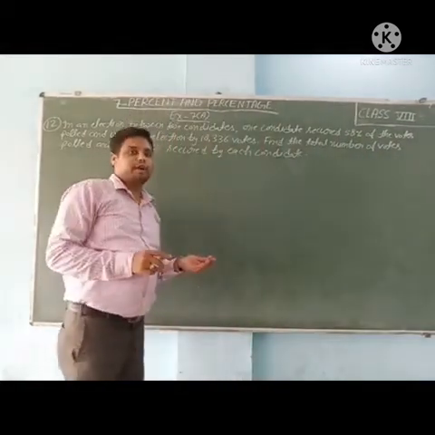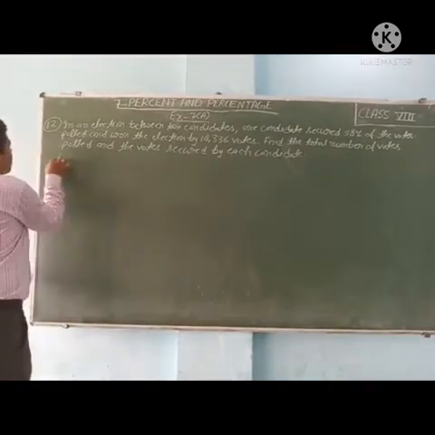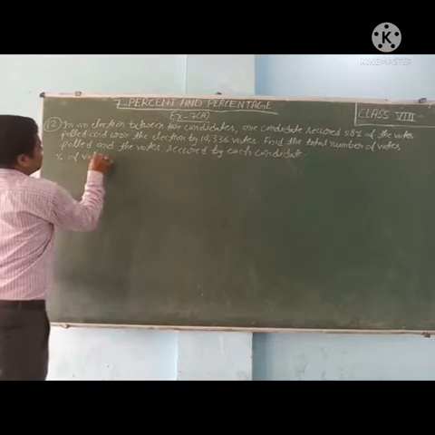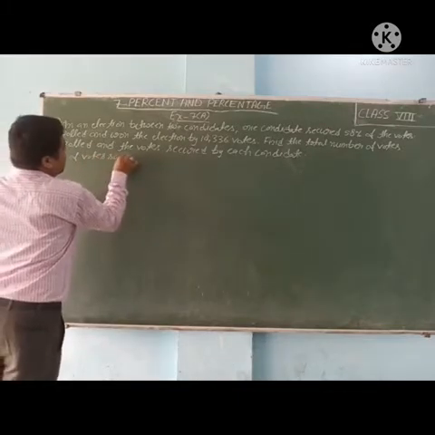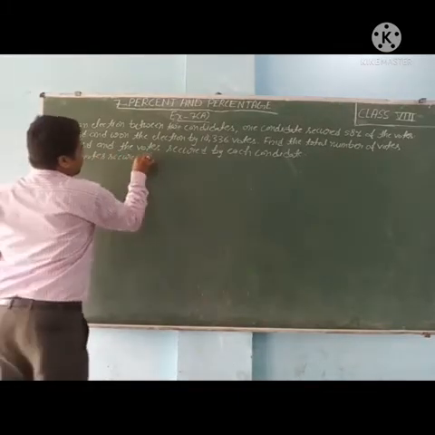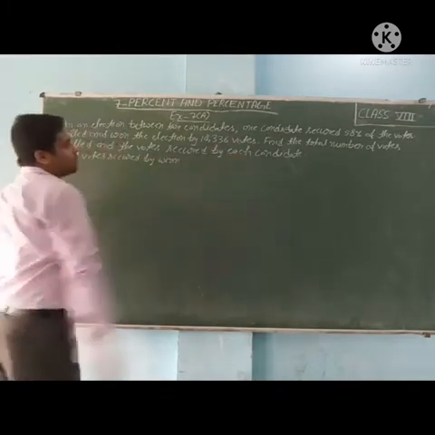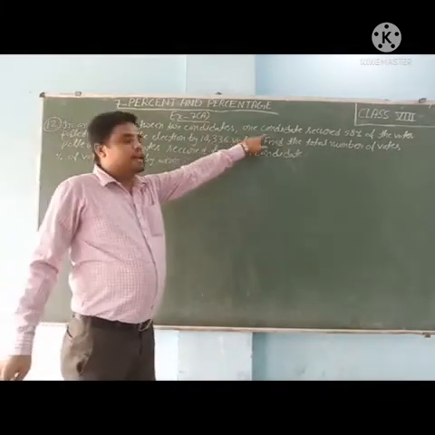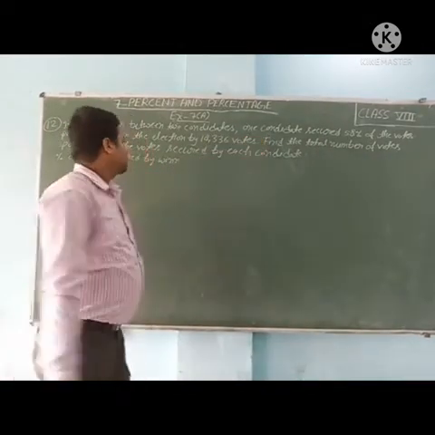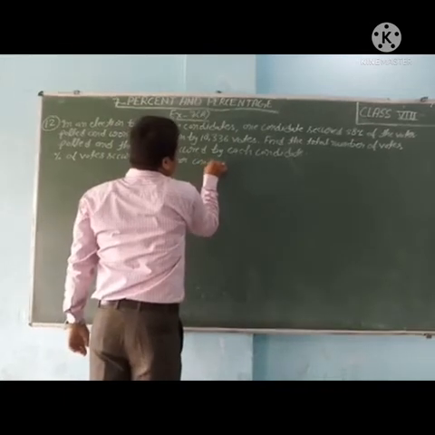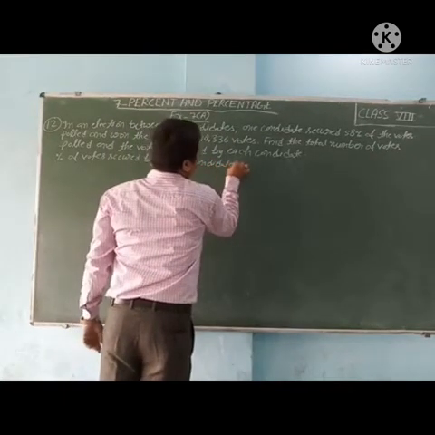That we can find. So percentage of votes secured by winner candidate is equal to 58%. Who secured 58%? That candidate is the winner candidate.